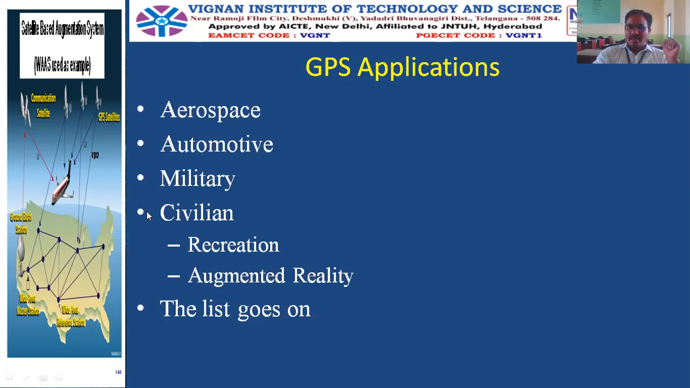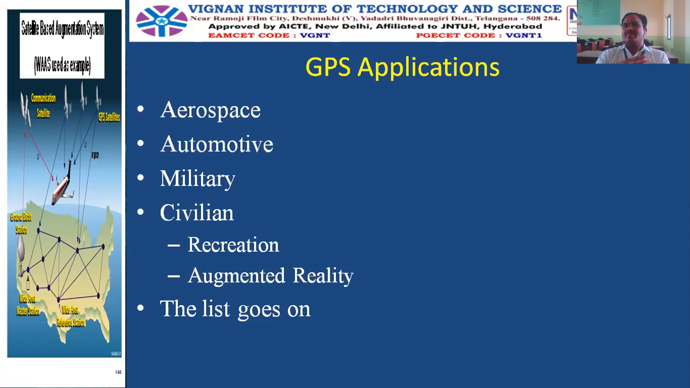And the next one is the civilian application. Civilian means the common public. So one is the recreation purpose, and the second one is augmented reality. Actually, this GPS is mainly designed to aid the military applications, but later on, this is used to find out the presence of certain minerals in the ground station, to find out the level of water in the ground, to find out the presence of minerals in the earth's surface. So all these purposes we will use the GPS.